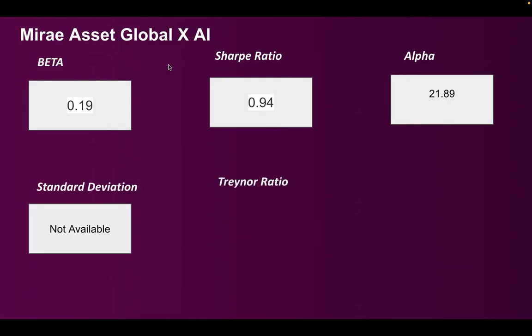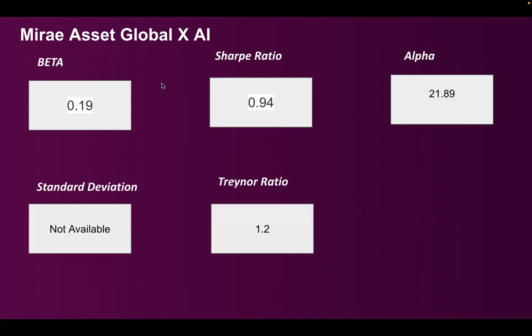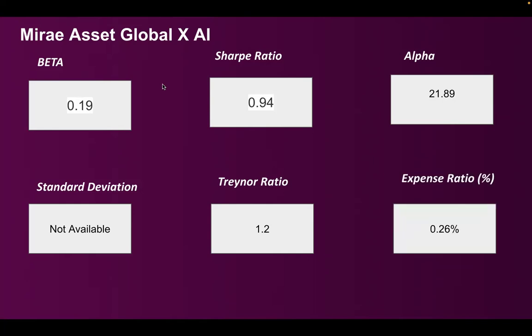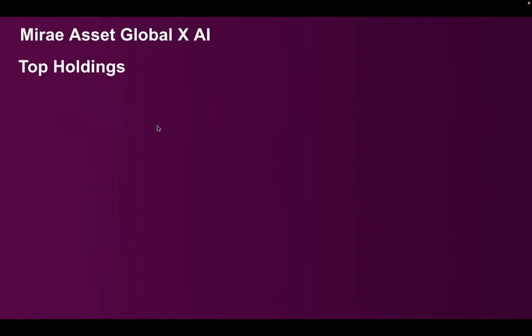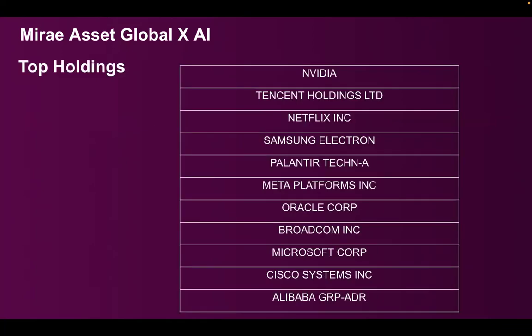Standard deviation is not available since it is a small fund which has been launched recently. Treynor ratio is 1.2, which is again good. Anything above 1 is good. Expense ratio is very minimum, 0.26%, which is again a good thing which can improve your returns by a few percentage points. So what are all the top holdings? Nvidia is there, Netflix is there, Samsung, Palantir, Meta, and then to play the network theme, Cisco is there, Broadcom is there. So this contains a mix of hardware as well as software companies, which looks really good.